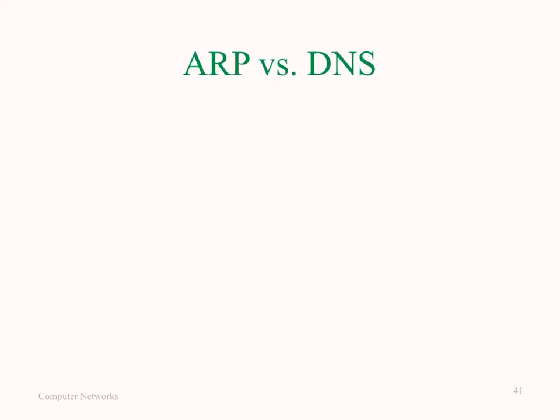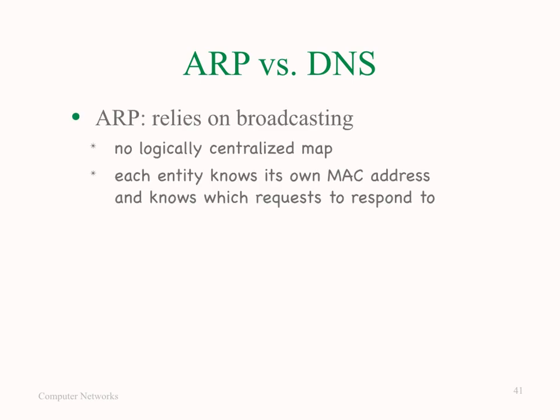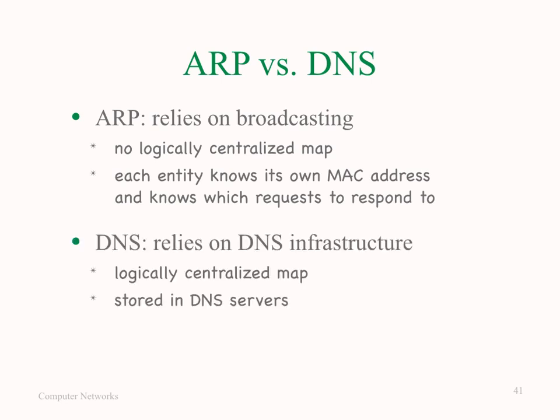So if we compare ARP versus DNS, ARP relies on broadcasting, so it does not rely on any logically centralized map, and each entity knows its own MAC address and knows which ARP request to respond to, whereas DNS relies on the DNS infrastructure, which is essentially a logically centralized map that is stored in DNS servers.